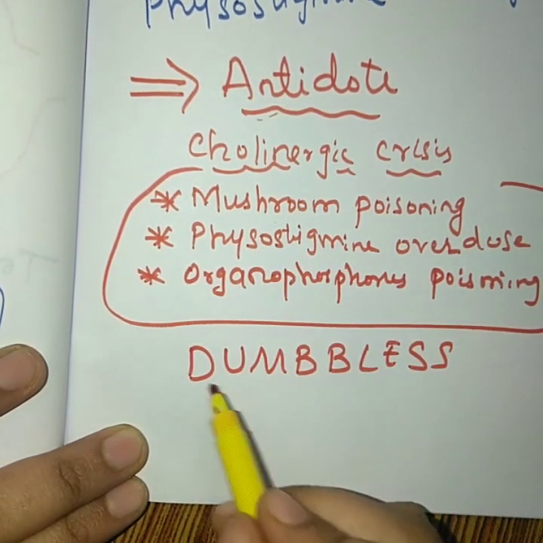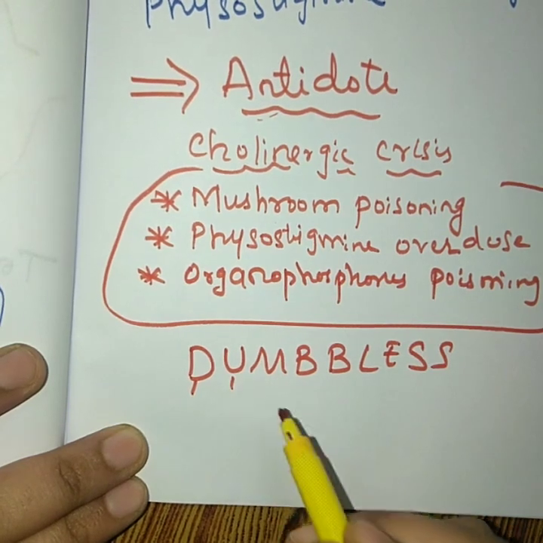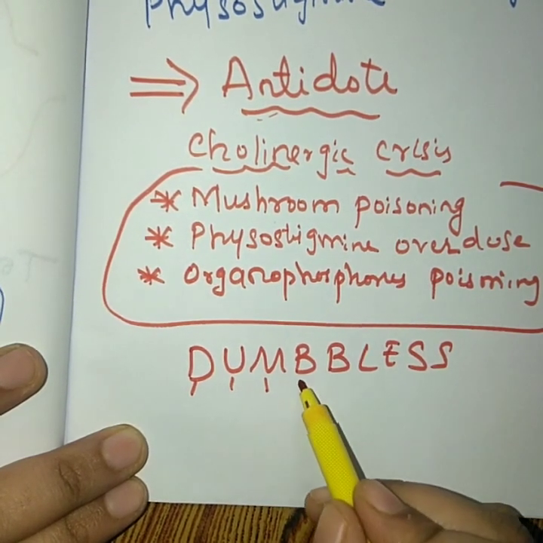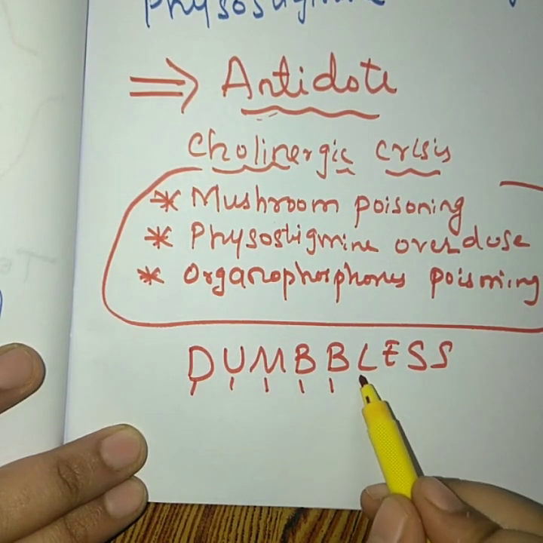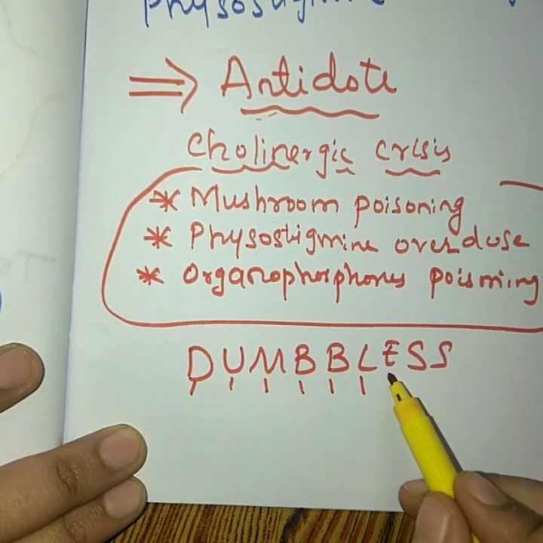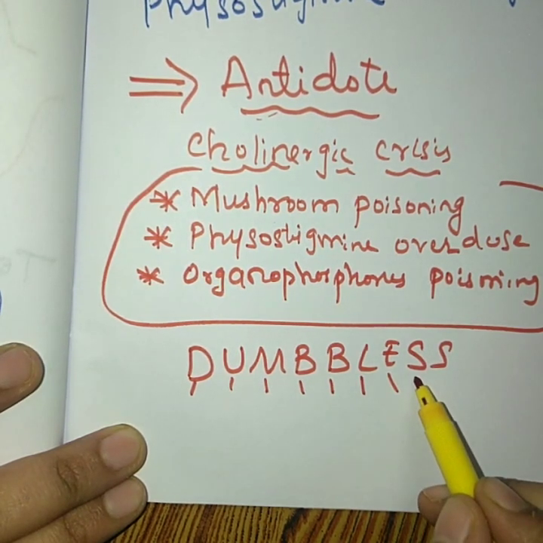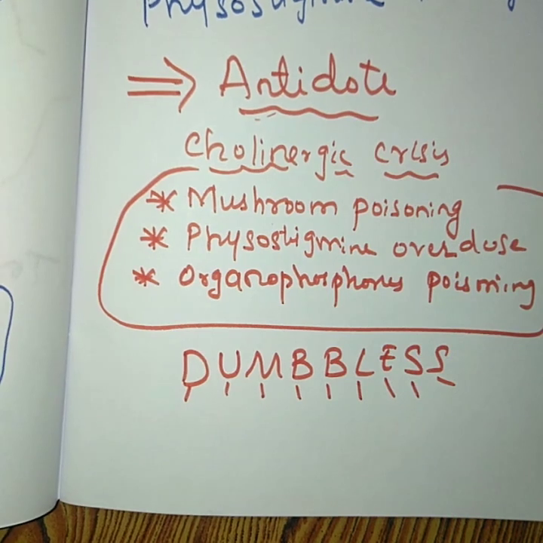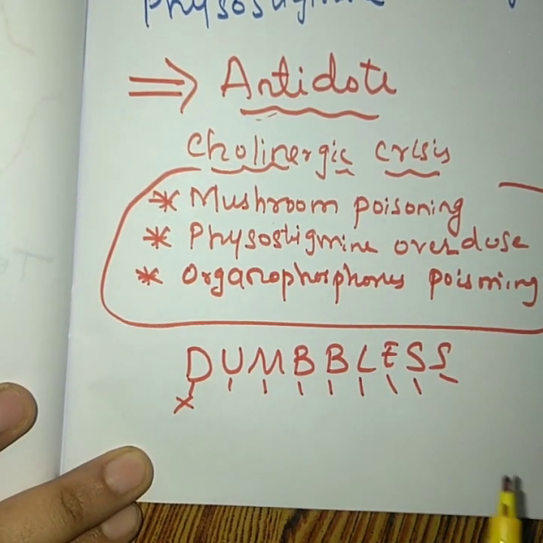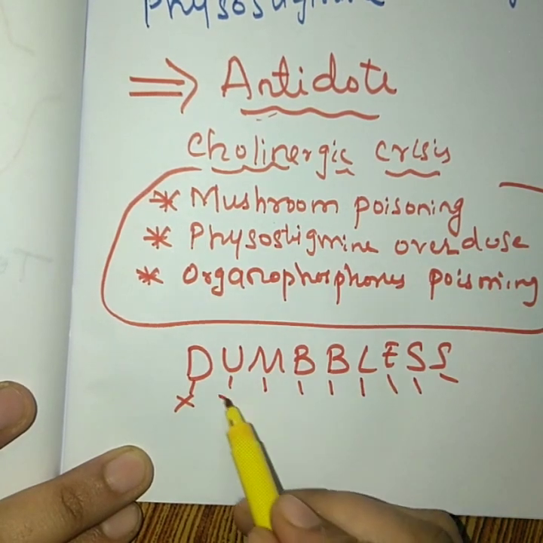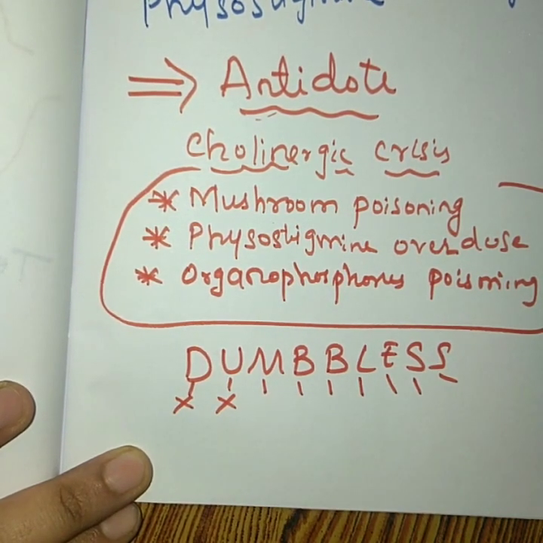This means in cholinergic crisis there will be diarrhea, urination, miosis, bradycardia, bronchoconstriction, increased lacrimation, excitation, increased salivation and increased sweating. So when we give an anticholinergic drug, all these symptoms will be improved. Diarrhea will be inhibited because anticholinergic drugs will reduce GIT peristalsis. There will be reduced urination because it will cause relaxation of the detrusor muscle.